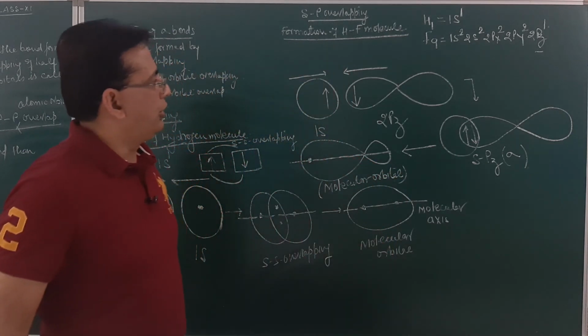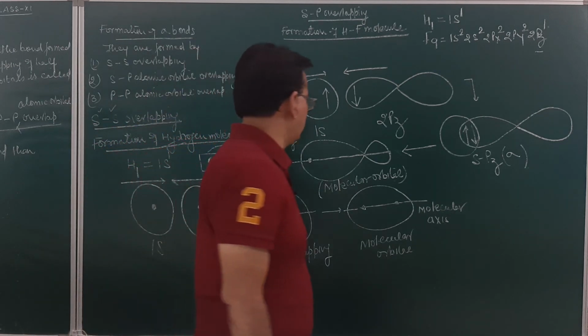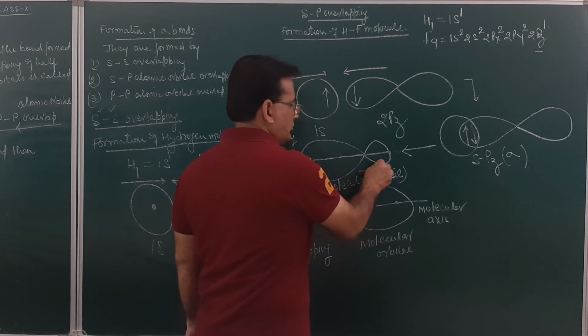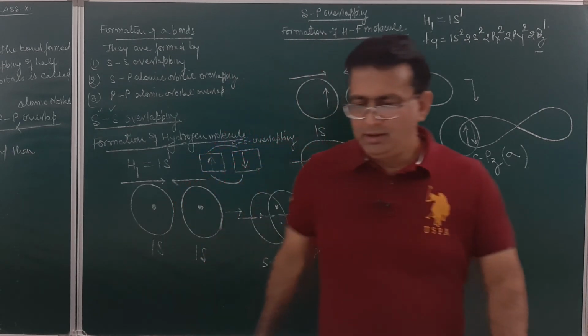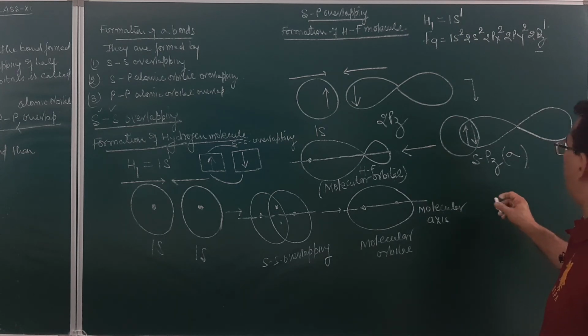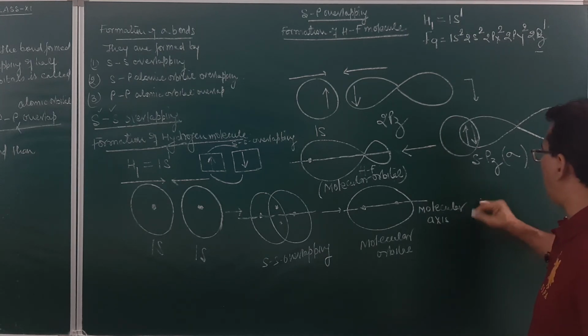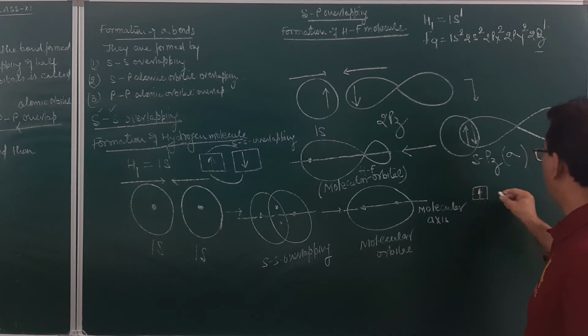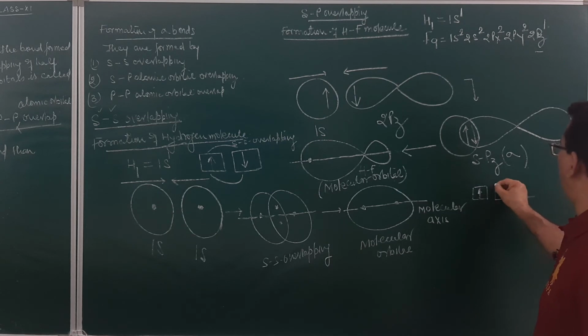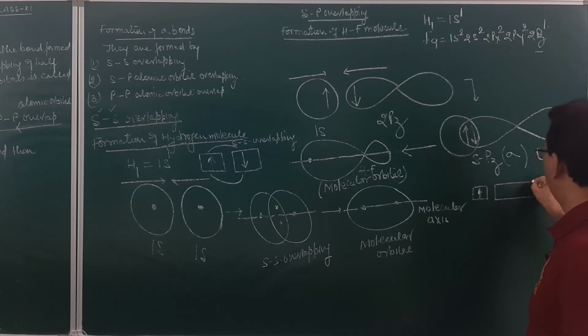And this is how the bond formation of a hydrogen fluoride molecule takes place. So this is the HF molecule. Am I clear? I think I must be very clear. How have I explained this? This was a hydrogen atom having one electron, and this over here in this case was the p orbital.